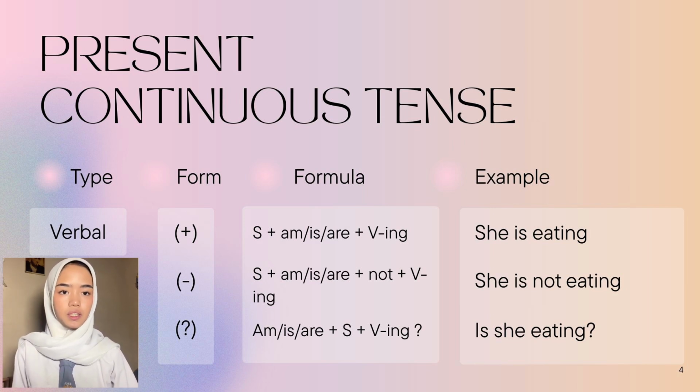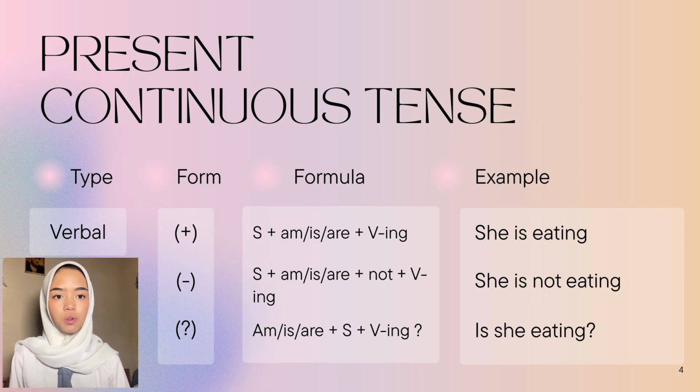The first one is positive, which is subject plus am, is or are plus verb ing. For example, she is eating. The second one is negative, which is subject plus am, is or are plus not plus verb ing. For example, we have she is not eating. And the third one is the interrogative one, which is am, is or are plus subject plus verb ing. For example, we have is she eating?